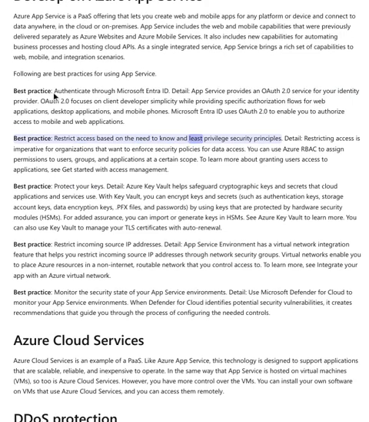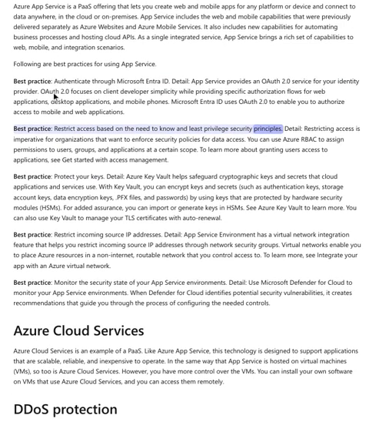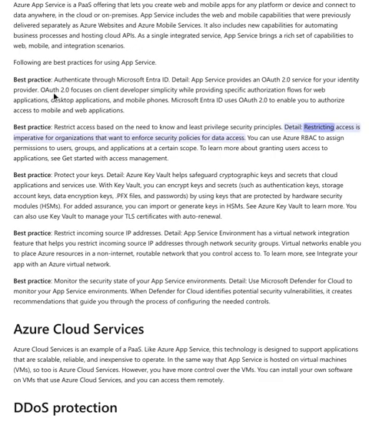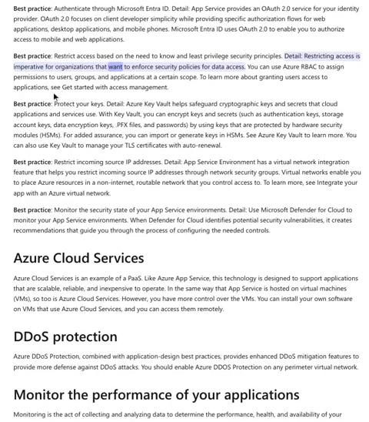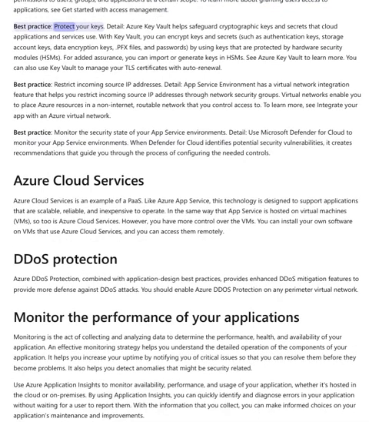Best practice: restrict access based on the need to know and least privilege security principles. Detail: restricting access is imperative for organizations that want to enforce security policies for data access. You can use Azure RBAC to assign permissions to users, groups, and applications at a certain scope. To learn more about granting users access to applications, see Get Started with Access Management.